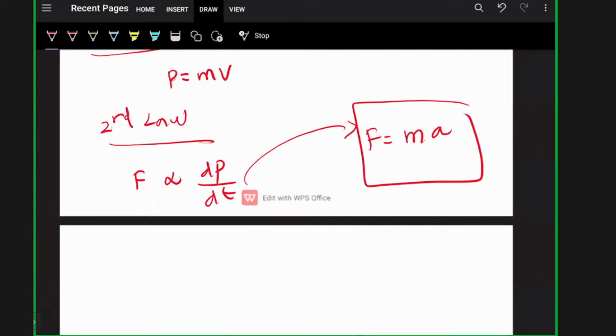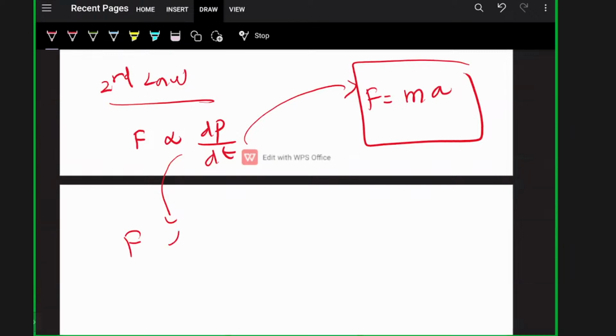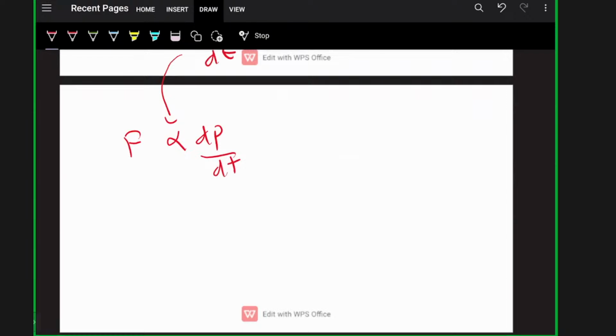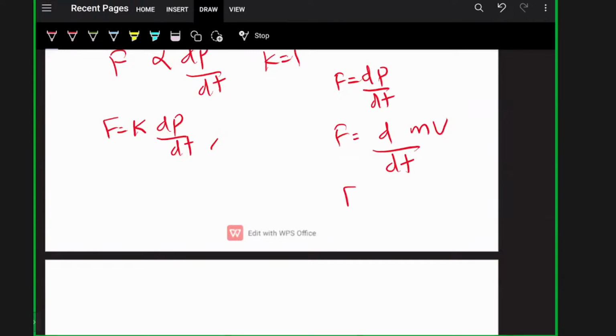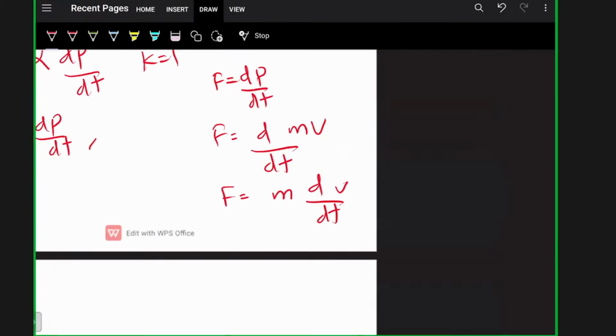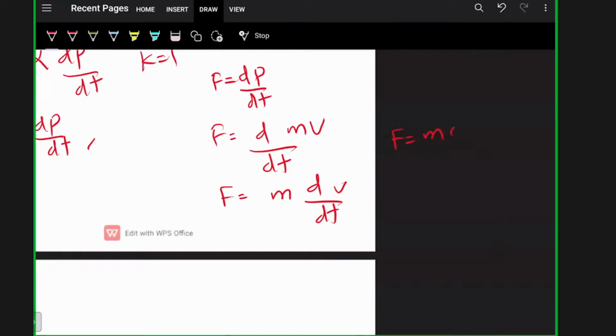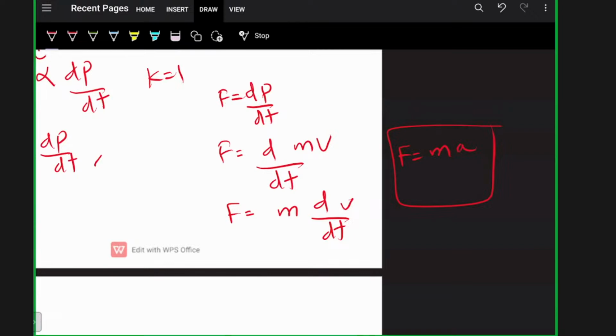How did I get this? Force is directly proportional to dp by dt, the rate of change of momentum. So F is equal to some constant k into dp by dt, and here k is 1, so I can write F is equal to dp by dt. F is equal to d by dt of p, which is mass into velocity. Mass is a constant, so let me take mass outside: m into d by dt of velocity. What is dv by dt? That is acceleration. So F is equal to m into a. Clear? So this is Newton's second law.